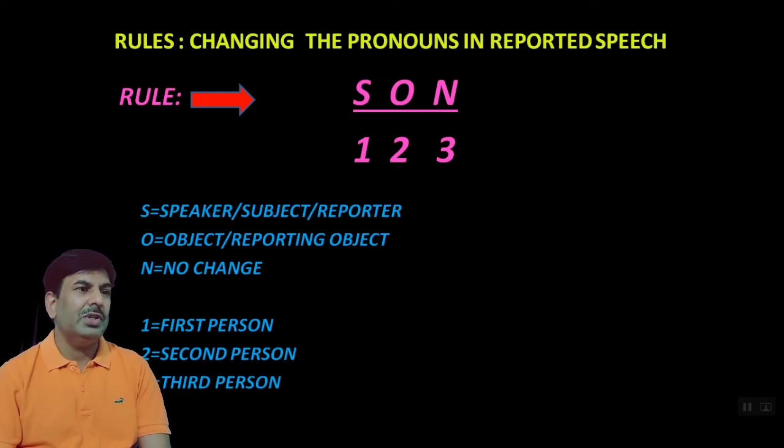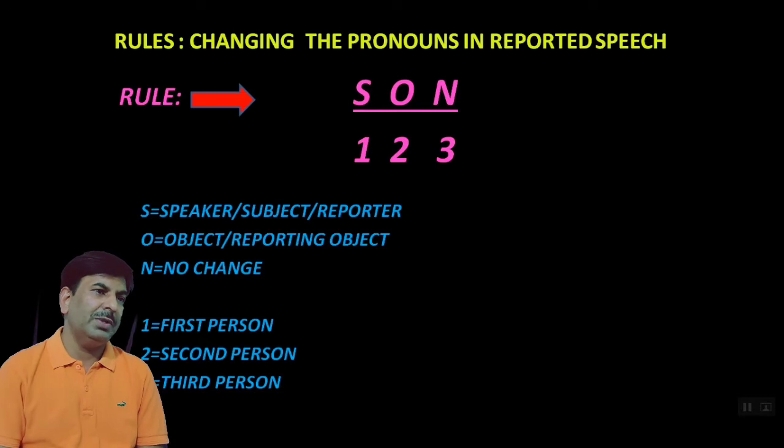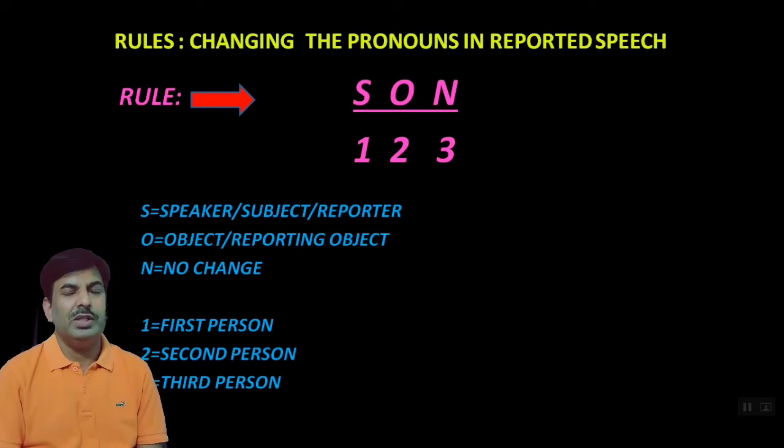So explanation of this rule is that if reported speech contains the pronoun of first person, it will be changed according to the person, number, gender of subject. It means speaker. And if the pronoun of reported speech belongs to second person, while converting it into indirect speech, it will be changed according to the person, number, gender of reporting object. And if the pronoun of reported speech belongs to third person, it means he, she, it or they, there will be no change in the pronoun of the reported speech.